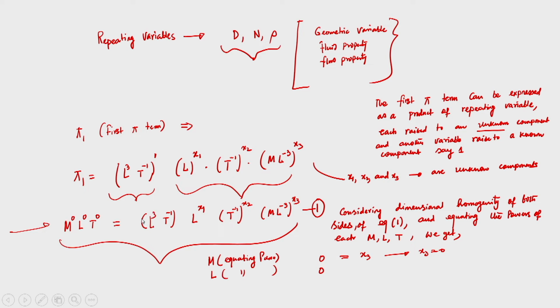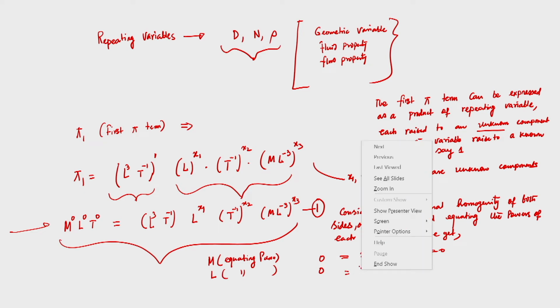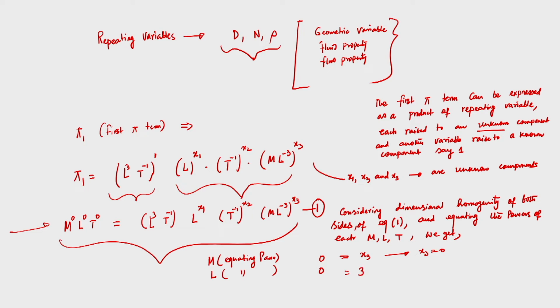So, L cube to the power 1, that is 3, plus x 1 minus 3 x 3. Since x 3 itself is 0, from here we get 3 plus x 1 equal to 0, which gives x 1 equal to minus 3. So, equating the power of L on both the sides we get x 1 equal to minus 3, and equating the power of M we obtained x 3 equal to 0.